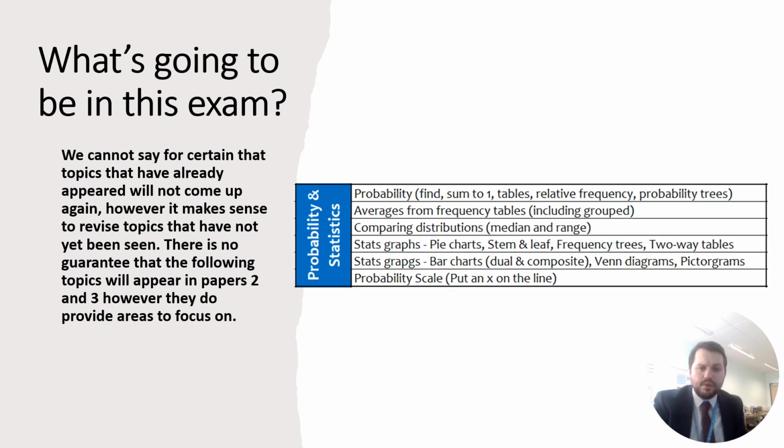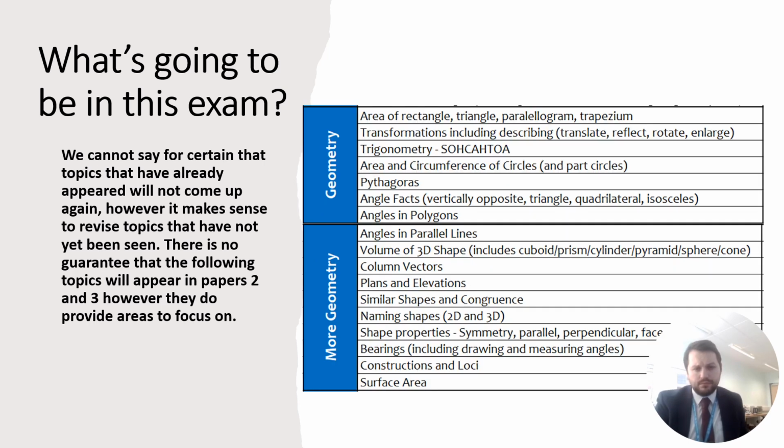But that's number. Probability and statistics, which is one of the smaller strands. There's not a lot here, but some things that are very likely to come up at the top there. And then geometry. Geometry has a lot of content in it, but it isn't the biggest chunk of your exam. It's going to make up somewhere between 15 and 20% overall. But the geometry questions, some of them do tend to be loaded into the calculator papers. So things like trigonometry and Pythagoras are very likely to come up. And some of your angles questions, things like angles and polygons, are more likely to come up in the calculator exams, and we haven't seen it yet.